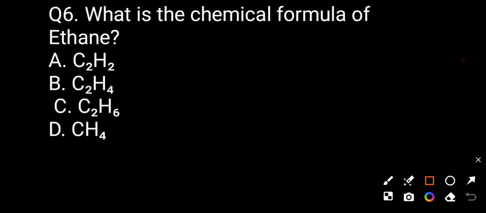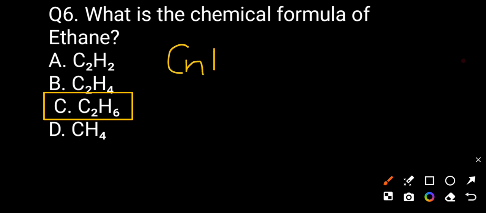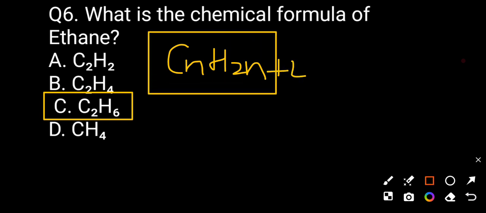Question number 6. What is the chemical formula of ethane? Option A C2H2, option B C2H4, option C C2H6, option D CH4. The chemical formula of ethane is C2H6. The formula CnH2n+2 is the formula of the alkane.